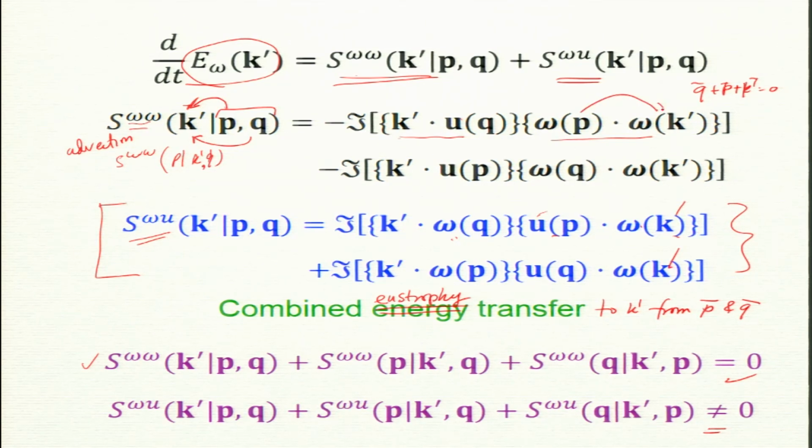This is P to K prime. Whatever is the product of omega with omega is a giver and receiver. So, this is a giver and this is a receiver. So, K prime is a receiver, right? K prime is definitely a receiver. So, I identified whatever is the dot product with omega K prime as a giver. For this term, this is a receiver, this is a giver.